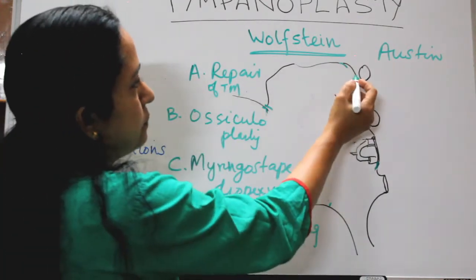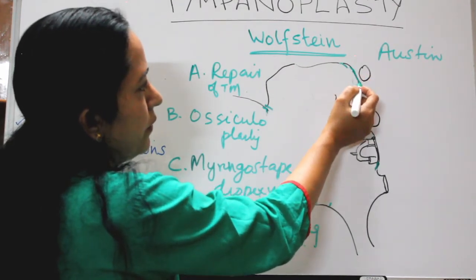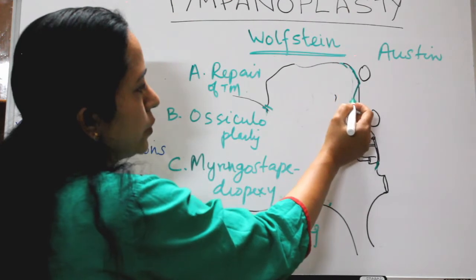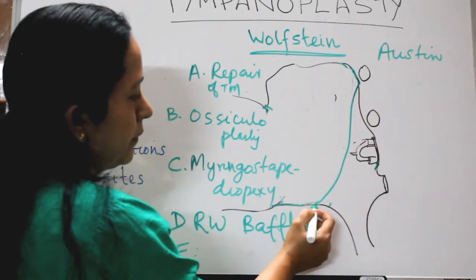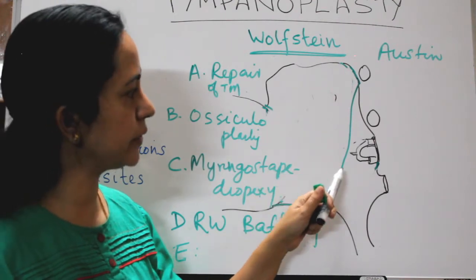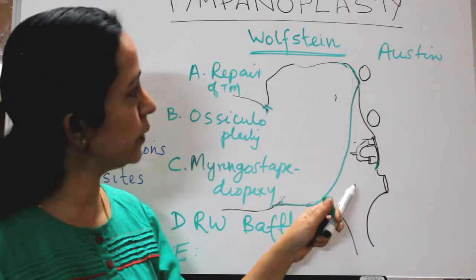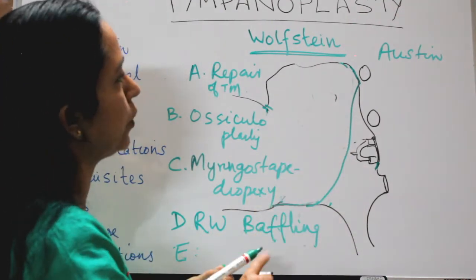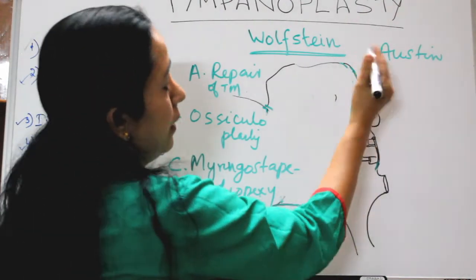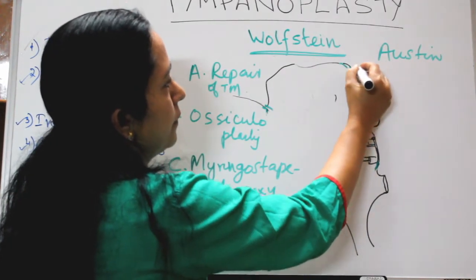So this fenestra is made, and it is covered with a skin graft, and also a tympanic membrane graft is kept covering both oval window as well as round window, and a fenestra is made over the horizontal semicircular canal.